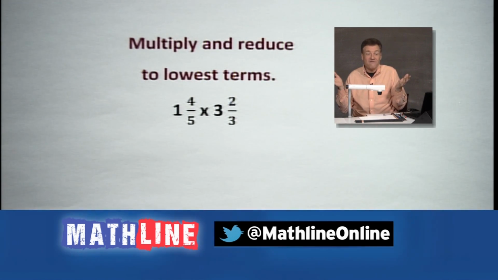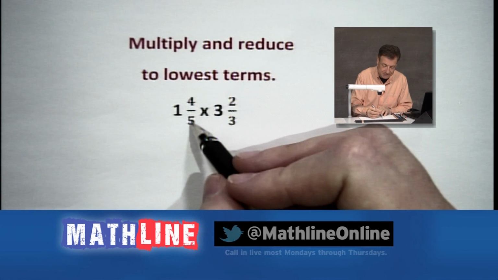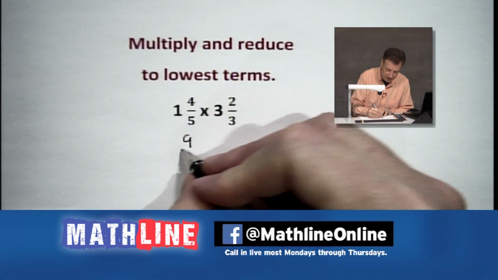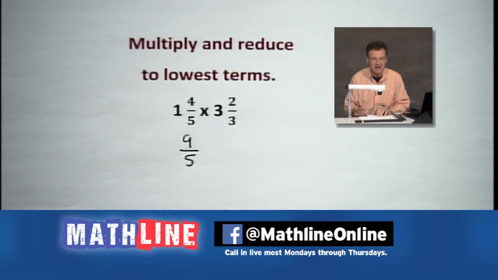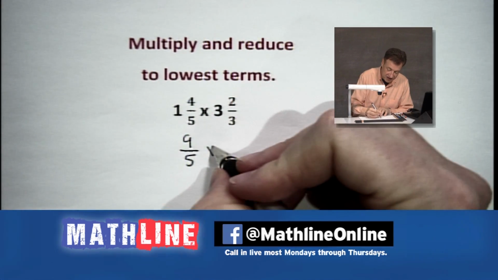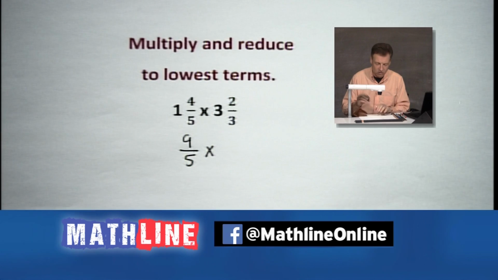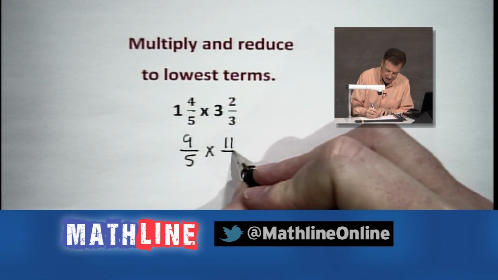I've got 1 4/5. 1 times 5 gives us a 5. Add 4, pick up 9/5. All right, make it improper. How about our second mixed number here? 3 times 3, you got that, gives you 9. Add 1. Ooh, we're up to 11. You see what I mean?